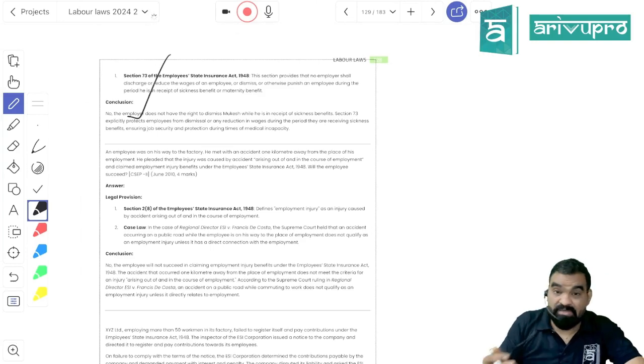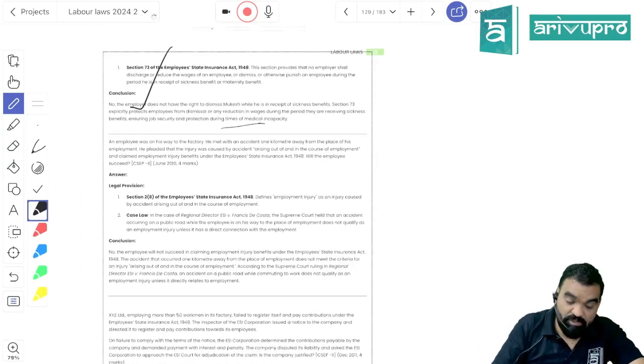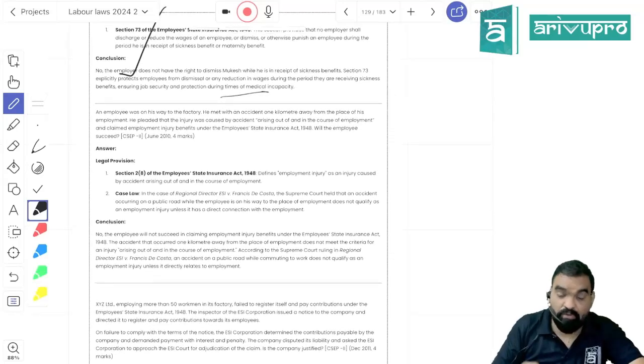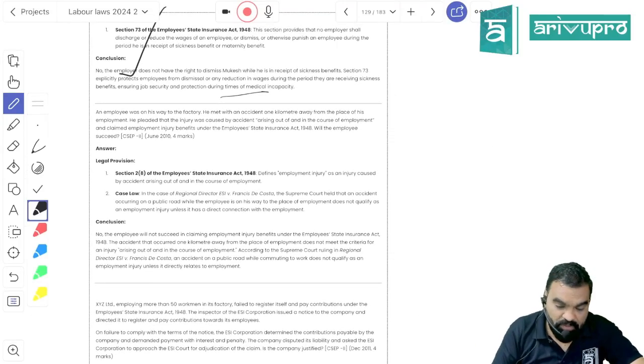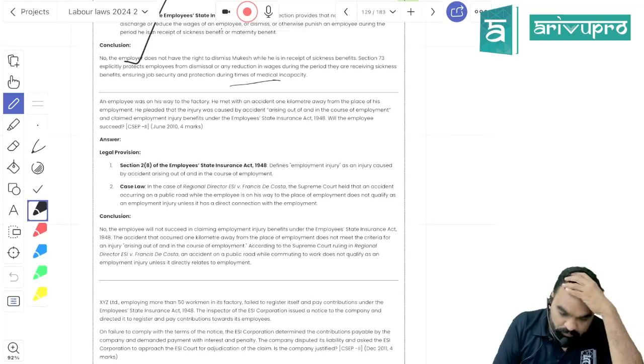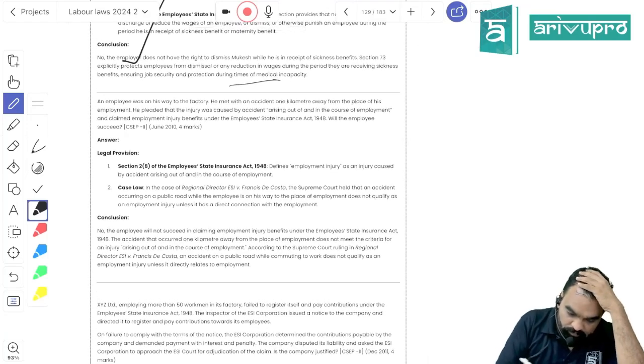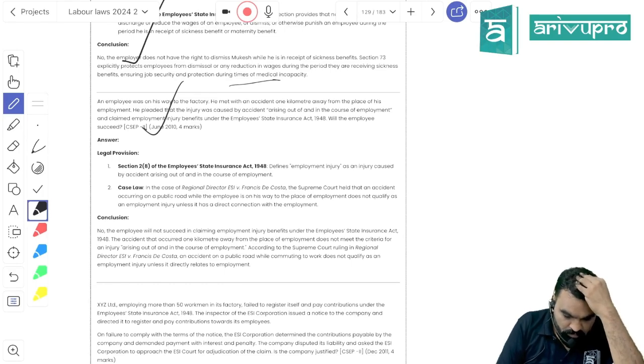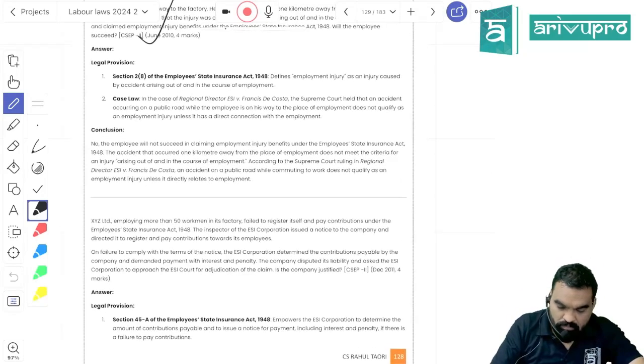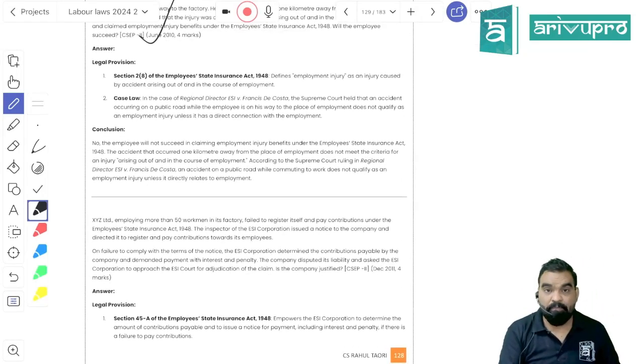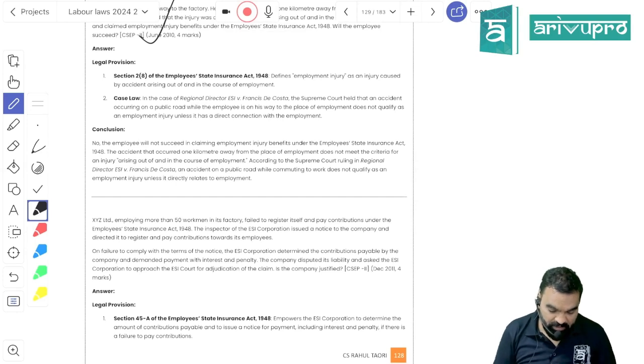Remember, if the employee is sick, you cannot terminate an employee. If sickness is due to employment sickness, okay, during sickness you cannot terminate any employee under this act. Is it clear? If your way to your employment, it will be treated as what, beta?